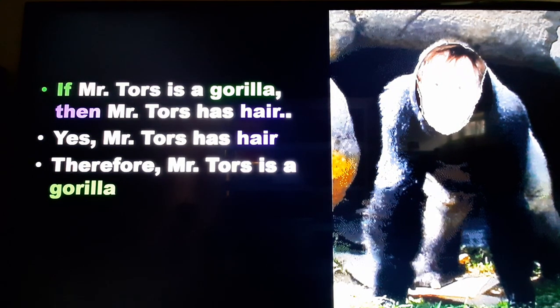Watch your answer here. Obviously not. Again, many other creatures have hair besides gorillas. So again, this is a logical fallacy. We call it affirming the consequent. And it's a logical fallacy because it looks like it's giving us 100% certainty. It looks like it's telling us something, like it's giving us reason to believe something, but it's really not.